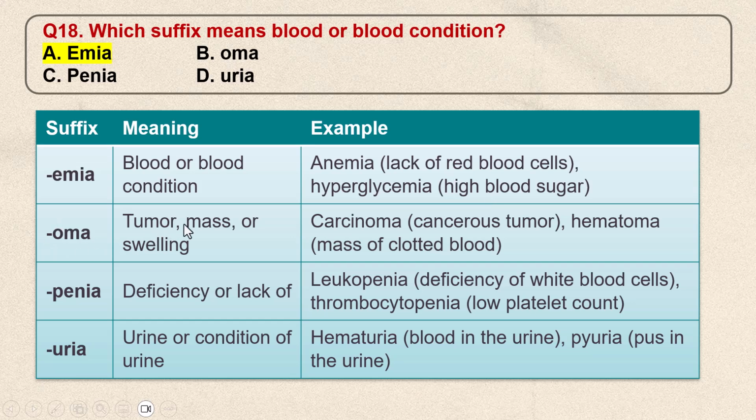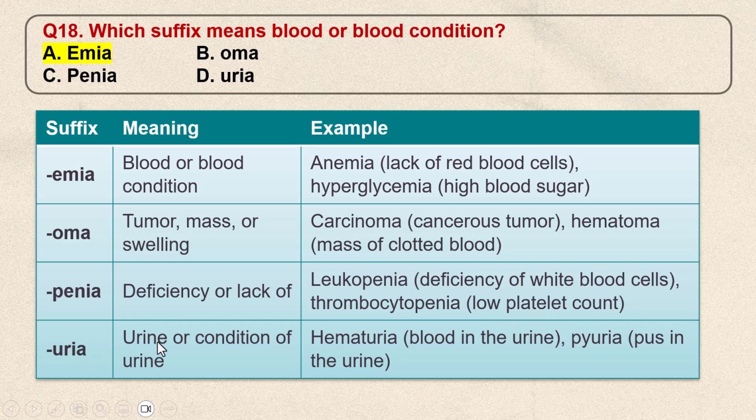Oma means tumor, mass or swelling. For example, carcinoma is cancerous tumor. Hematoma is mass of clotted blood. Penia means deficiency or lack of. For example, leukopenia means deficiency of white blood cells. Thrombocytopenia is low platelet count.